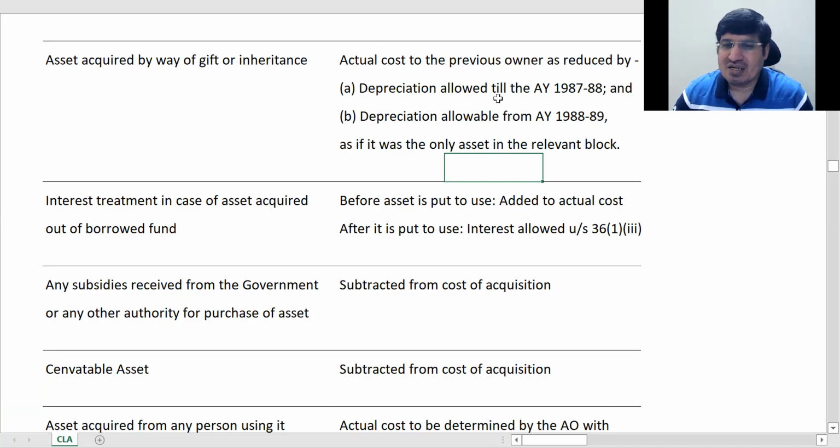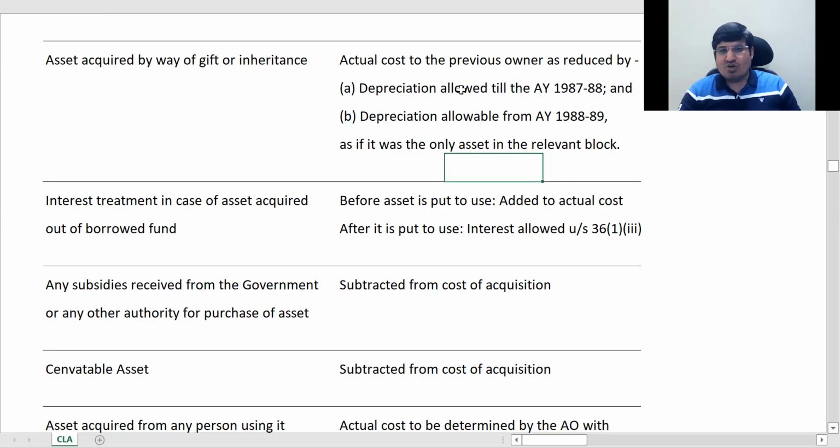I told you that why this is used is till this date, there was only SLM method. Okay, after this date, your WDV started. So which is why till AY 8788, you will directly get that particular asset's accumulated depreciation till 8788. But as a matter of fact, an asset which would have been purchased in 85 would have become obsolete by now.